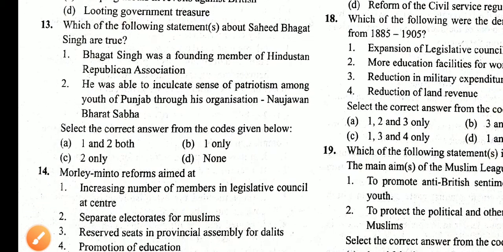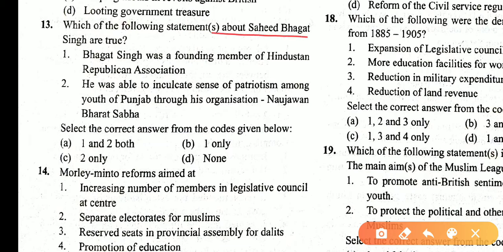Which of the following statements are true about Shaheed Bhagat Singh? Bhagat Singh was a founding member of the Hindustan Republican Association. No, the founding members were Chandrasekhar Azad and other members. Bhagat Singh joined later. So the first statement is incorrect. He was able to inculcate a sense of patriotism among the youth of Punjab through the organization known as Naujawan Bharat Sabha. This statement is correct.